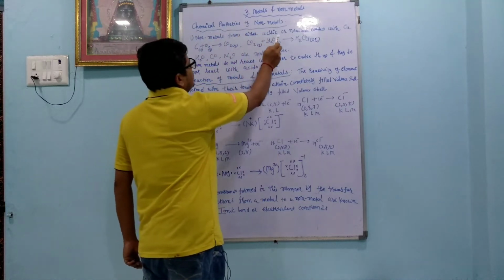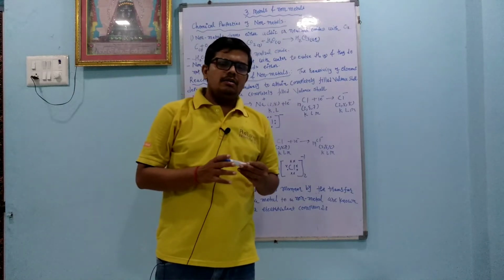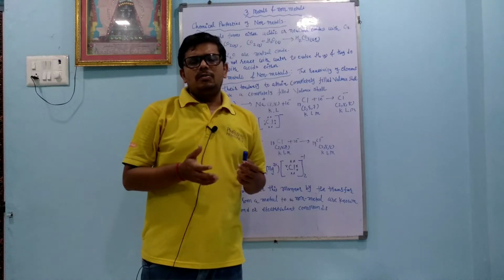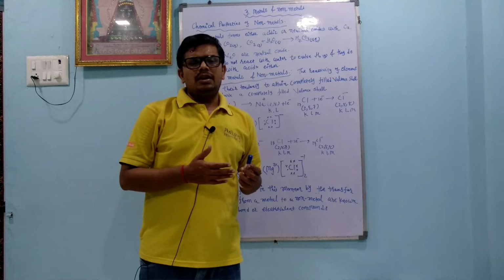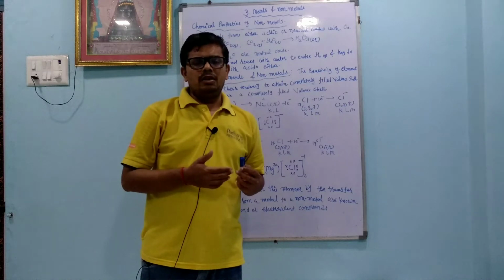Non-metals form either acidic or neutral oxides with oxygen. So most of the non-metals are acidic in nature. When non-metals react with oxygen, they make non-metal oxides, and when non-metal oxides are dissolved in water, they make an acidic solution. Okay, not all, a few are neutral in character.